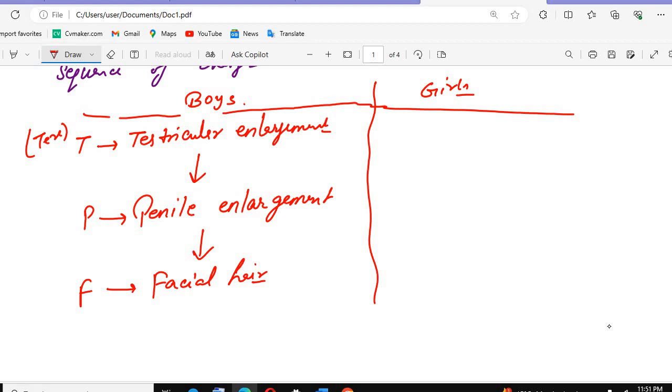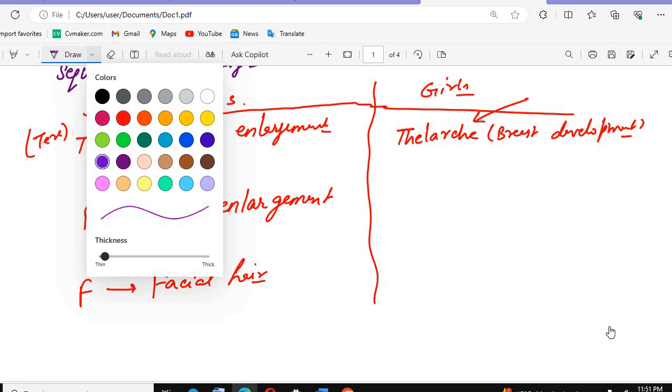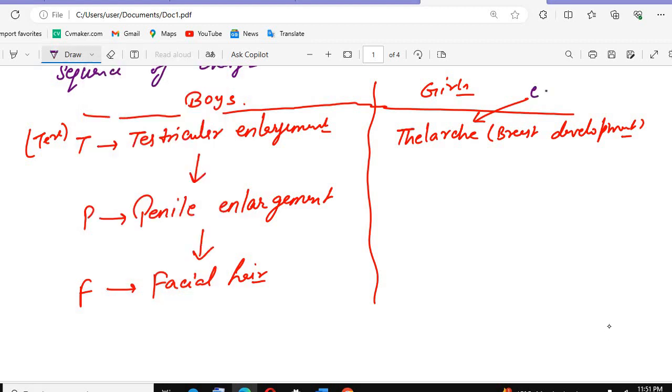The girls will have thelarche, that is breast development. Breast development will be there, and this is the earliest sign. This is your question: which is the earliest sign seen in girls, the earliest puberty sign? That is thelarche. After thelarche, we will have pubarche.